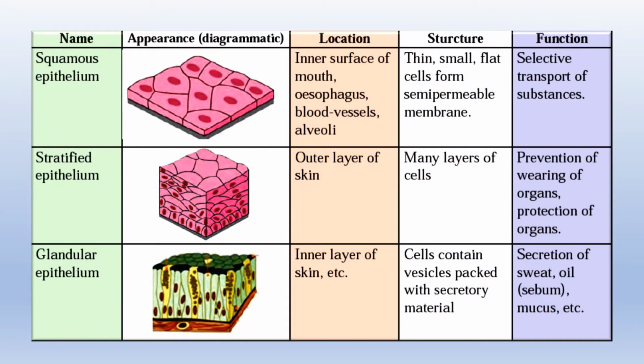Now, these are the different types of epithelial tissue, beginning with the squamous epithelial, located in the inner surface of the mouth, the esophagus, the blood vessels, and the alveoli. They are thin, small, flat cells, and they form a semi-permeable membrane. Now, semi-permeable meaning they allow only some substances to come in and go out.